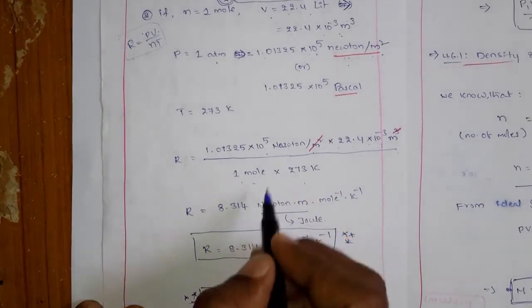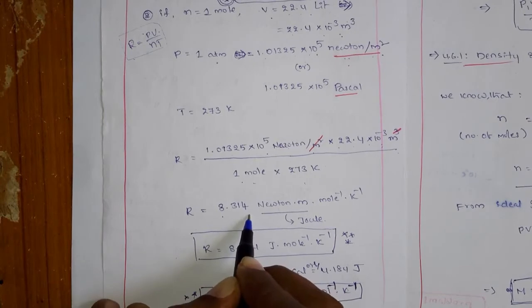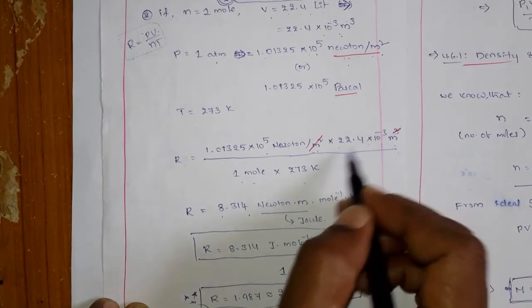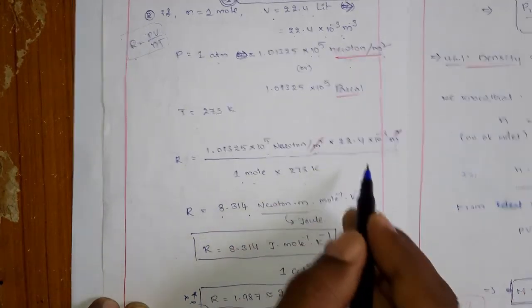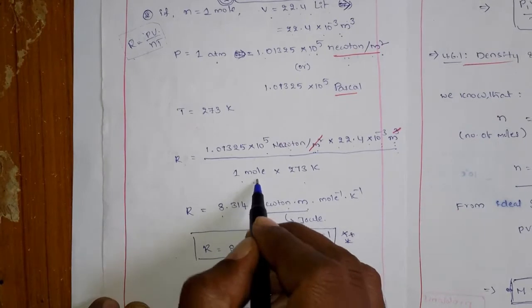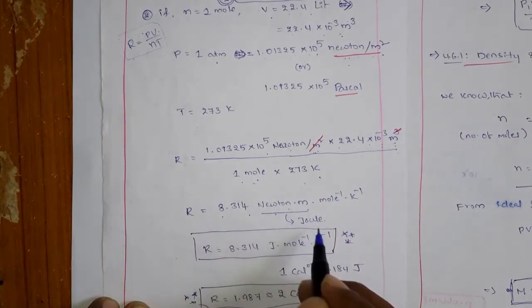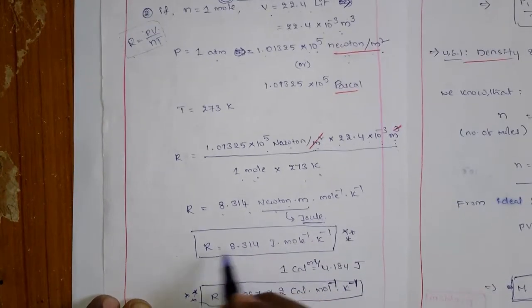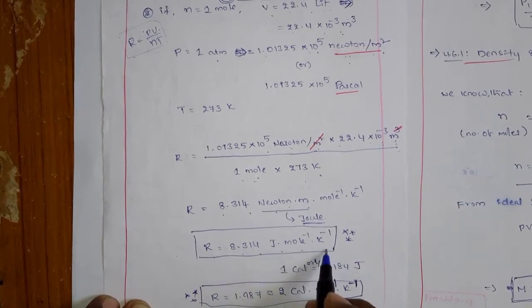When you do that, you get 8.314. The meter square and meter cube combine, so the cube cancels and you get only 1 meter. So it is Newton meter, mole inverse, Kelvin inverse. What is Newton meter? It is nothing but a joule unit. So the R value is 8.314 joules mole inverse Kelvin inverse.